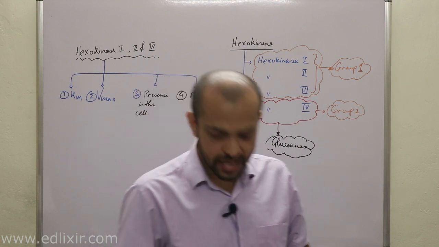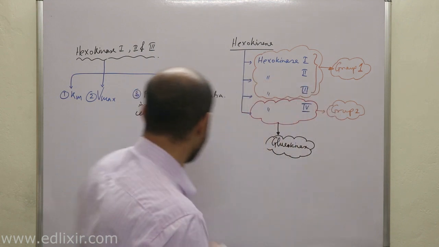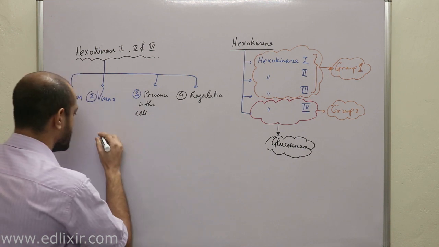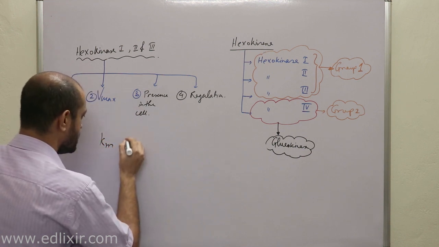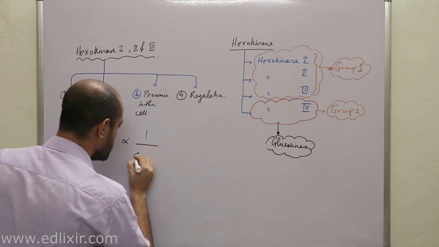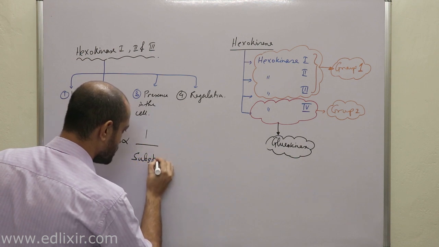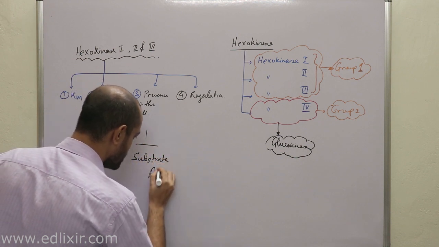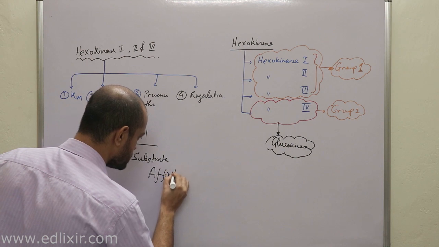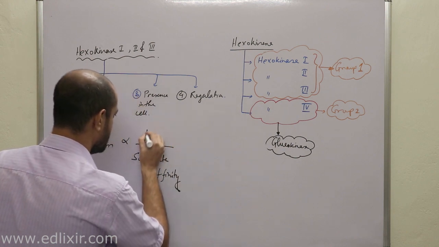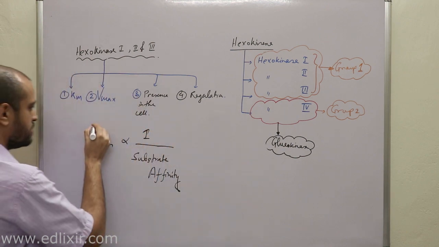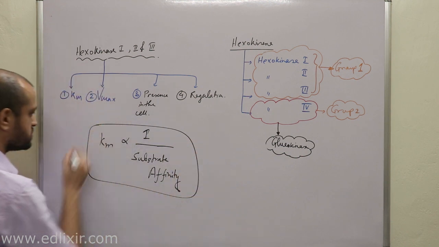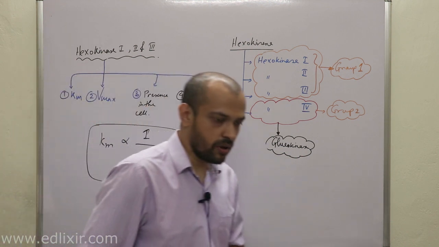Clear? That means Km is inversely proportional to substrate affinity. Everybody knows that.